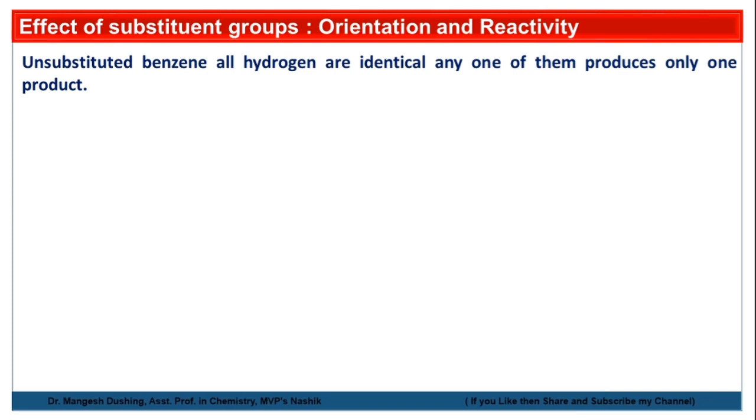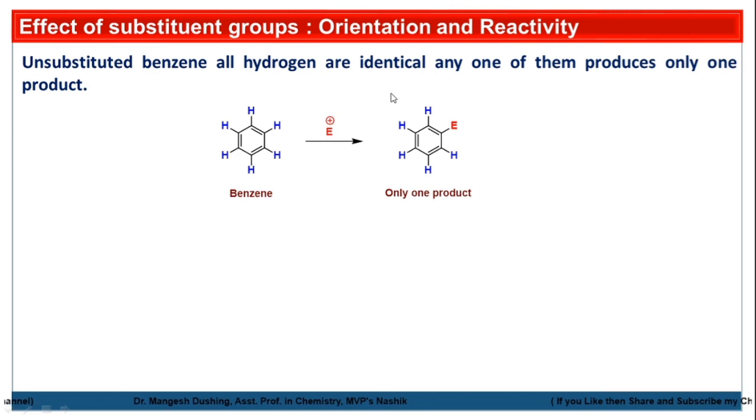Suppose unsubstituted benzene, all hydrogens are identical. Any one hydrogen replaced by the electrophile will give one product. Suppose this is benzene. Benzene's molecular formula is C6H6, so all hydrogens are equivalent. If we attack this benzene with the electrophile, whichever hydrogen is replaced, we get only one product. So there is no problem of orientation as well as reactivity.